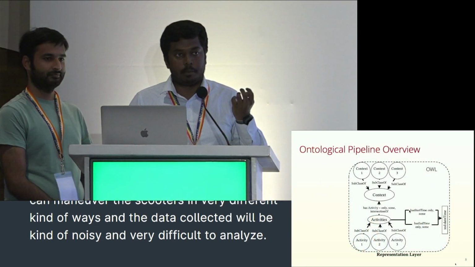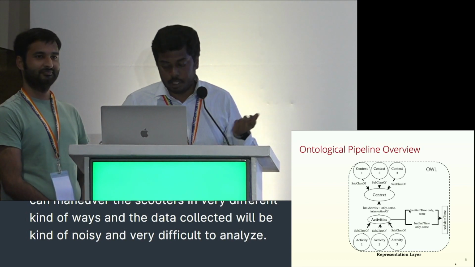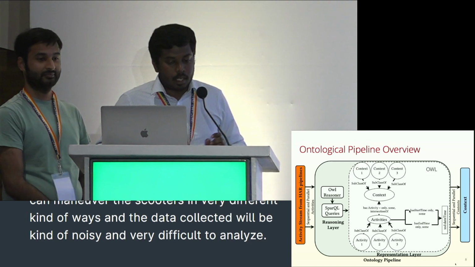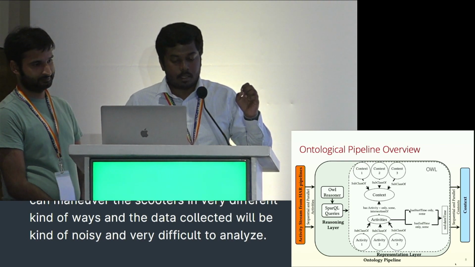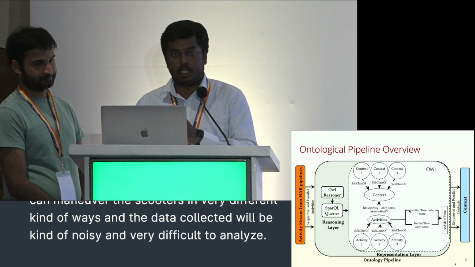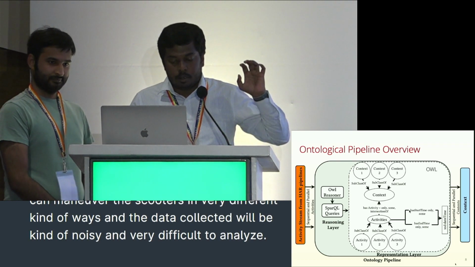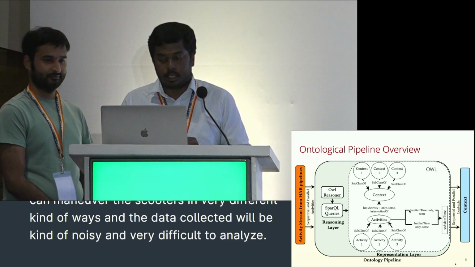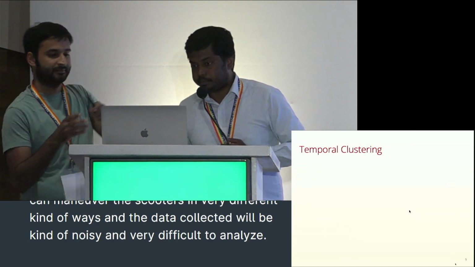OWL is basically a graphical representation language, and we use that. Eventually, for all the activities that come up, we use our OWL reasoner. We then allow SPARQL queries, which allow us to do multiple activity queries on the ontology itself, and then it provides context. So now Prasoon is going to talk about the temporal clustering pipeline.